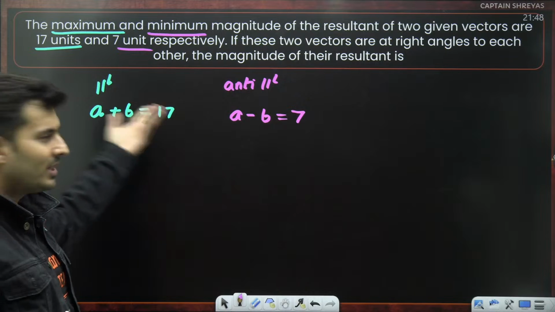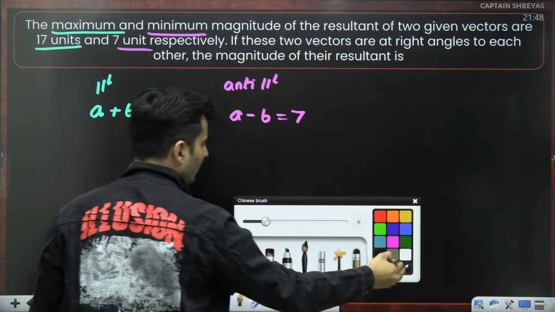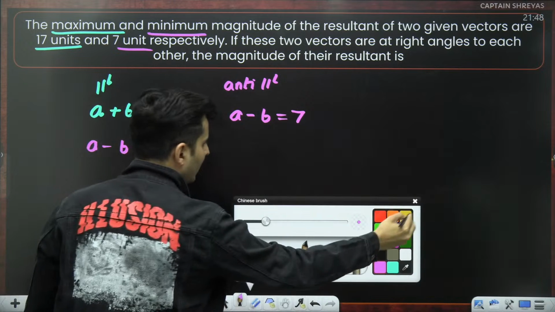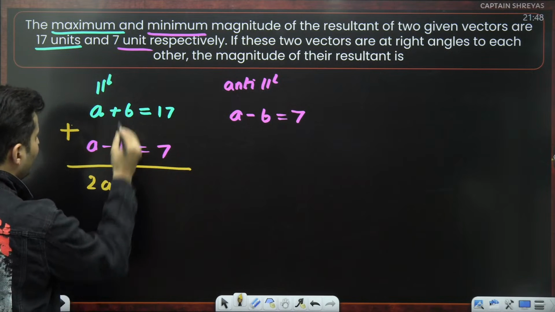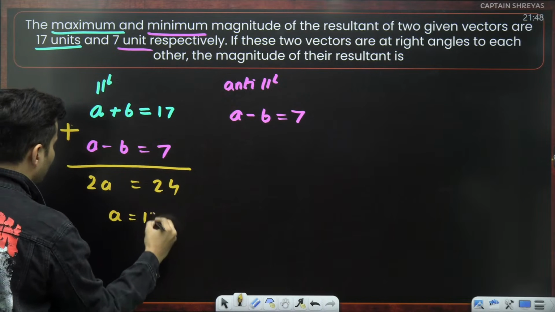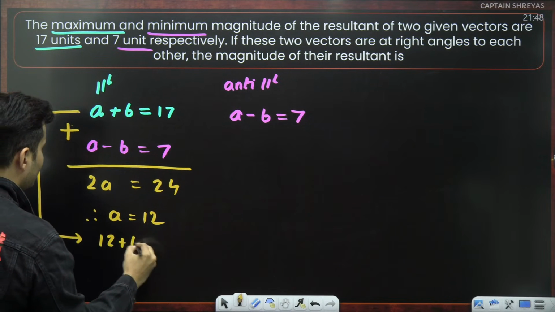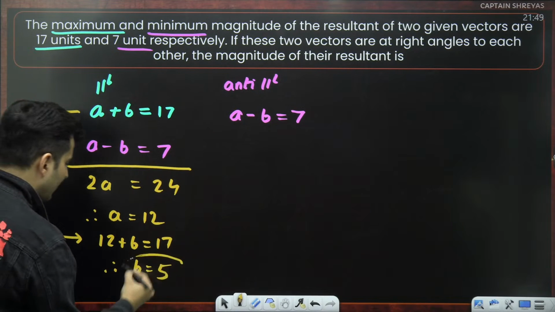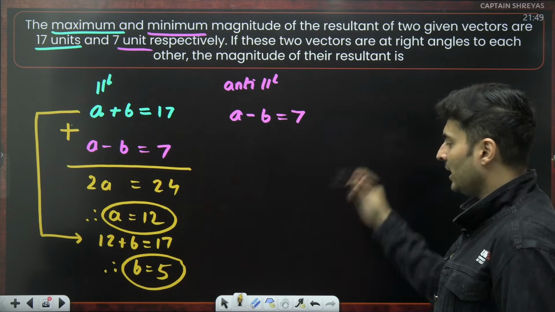So now I have two equations. I can add them, subtract them, whatever I want to do, I can do it. So let's say, for example, I just put A minus B over here, which is equal to 7, and then I basically add these two equations. What will I get? 2A. B will cancel. 17 plus 7 is basically 24. So A is basically 12. So from this, I can use this particular equation. So 12 plus B is equal to 17. Therefore, B is equal to 17 minus 12, which is 5. So I got B. I also got A. This is one of my primary objectives. Only then I can proceed ahead.